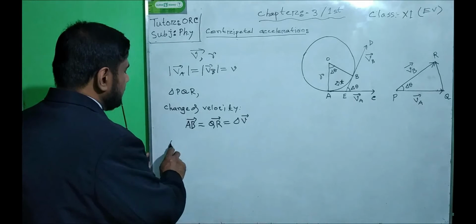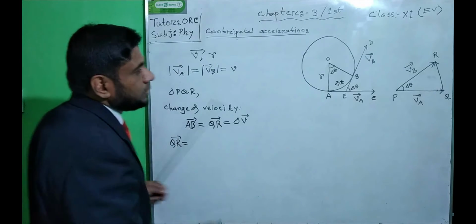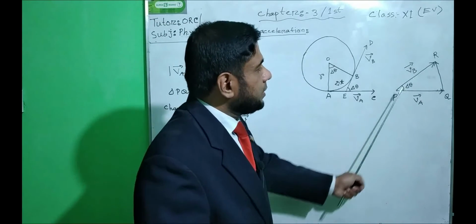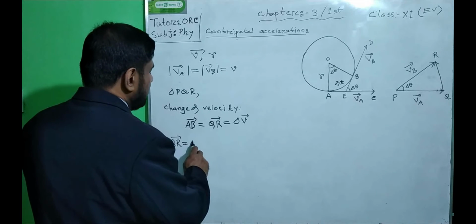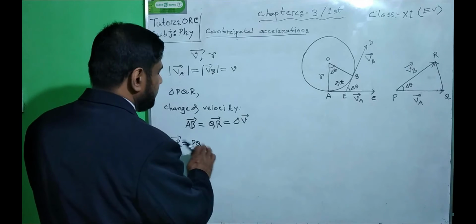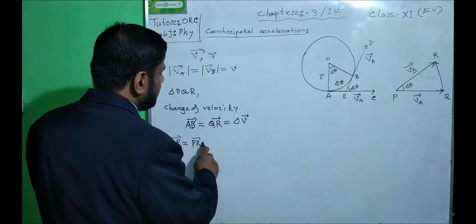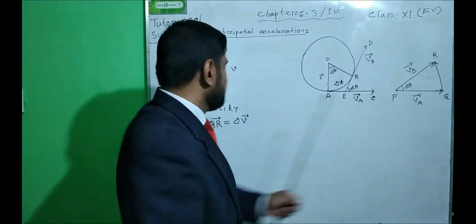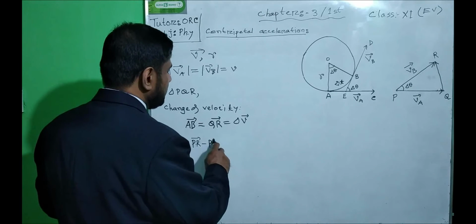So now from this triangle, we can write the change of velocity QR equal to vector PR minus vector PQ.